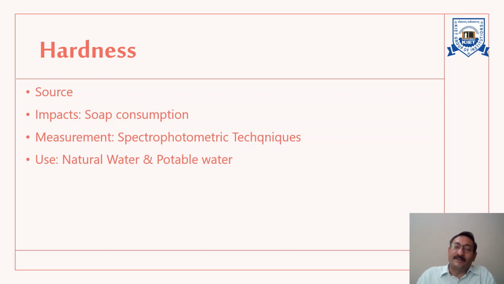Now I would like to ask you one question. Suppose you had tested the water for alkalinity and for hardness, and the value of alkalinity is equal to hardness. Can you tell me what will happen, or what inference you can find out from this?